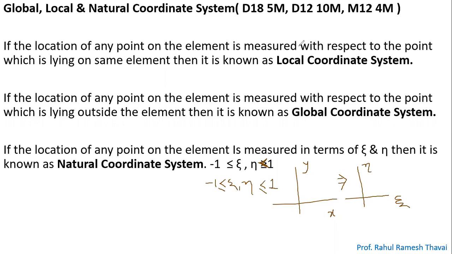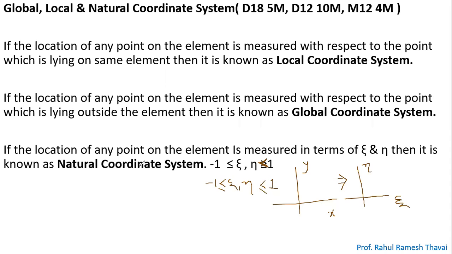See, the advantage of solving the problem by zeta and eta is this: if you go for x and y coordinates, you need to have the limit starting from 0 to infinity. What is the minimum value of x? It is 0. What is the maximum value of x? It is infinity. So in Cartesian coordinates, we need to move from 0 to infinity. But in the natural coordinate, we are going to restrict that entire problem between -1 to +1. So that is the advantage that we will get.